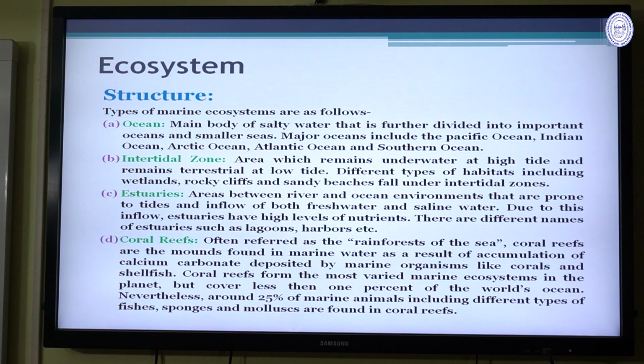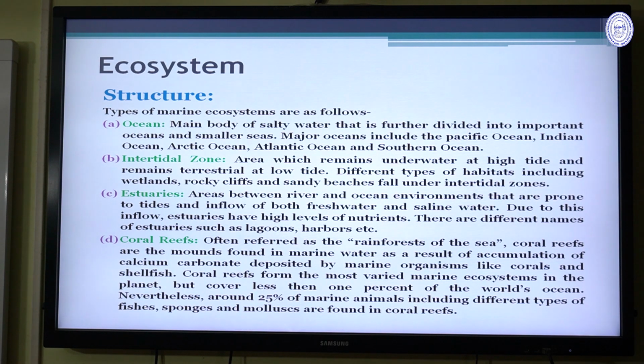And then the estuary. Estuary is a basic and important structure of the ecosystem, and it differs from the ecosystem of marine water, and also differs from the ecosystem of sweet water. It is an area between the river and ocean environment that is prone to tides and inflow of both fresh water and saline water. Due to this inflow, estuaries have high levels of nutrients. There are different kinds of estuaries such as lagoons and harbors.